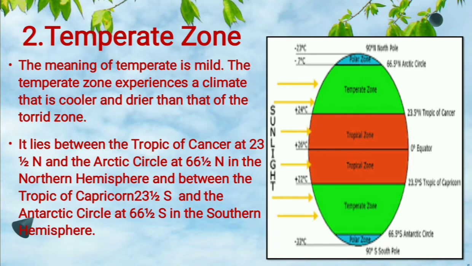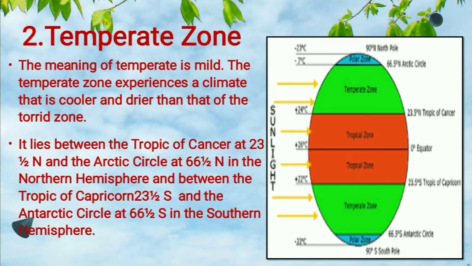Why? Because the sun rays are slanting here, while on the equator, in the torrid zone, the sun rays fall directly. You can see the red color, which is the torrid zone, and the green color on both sides towards the north pole and the south pole is called the temperate zone.